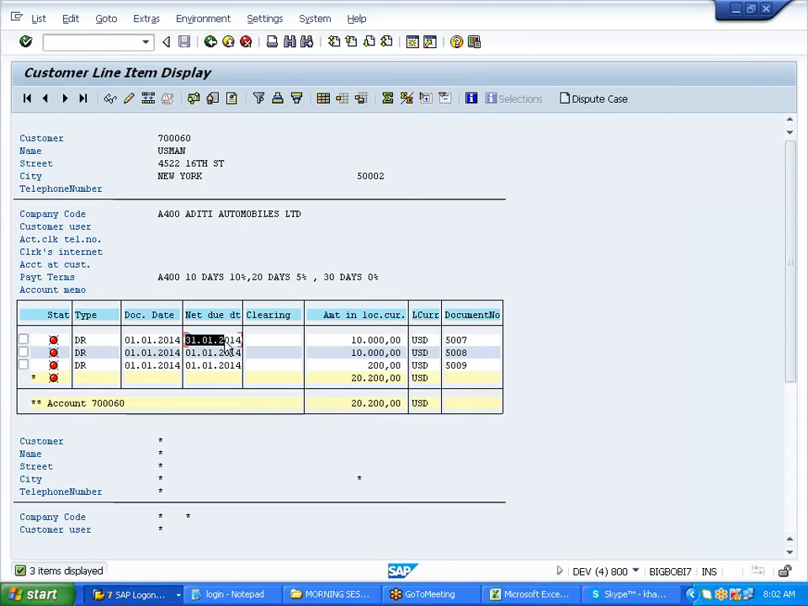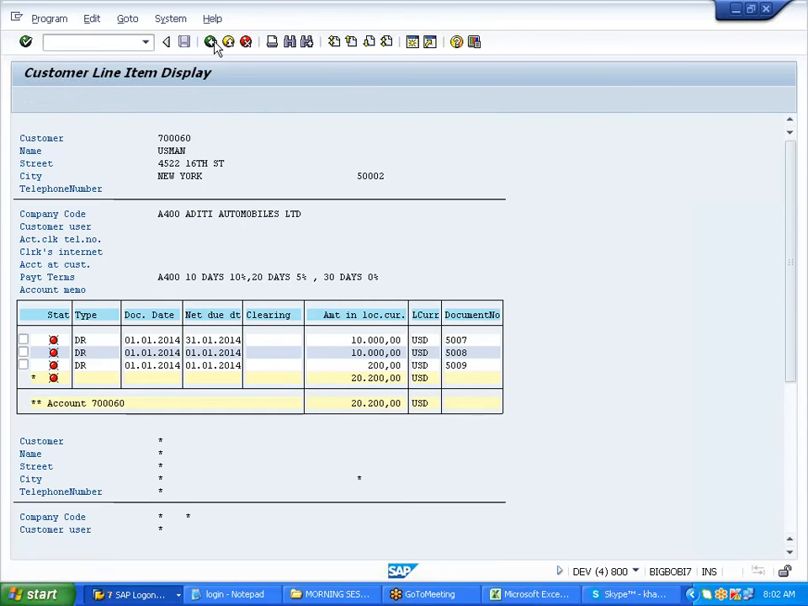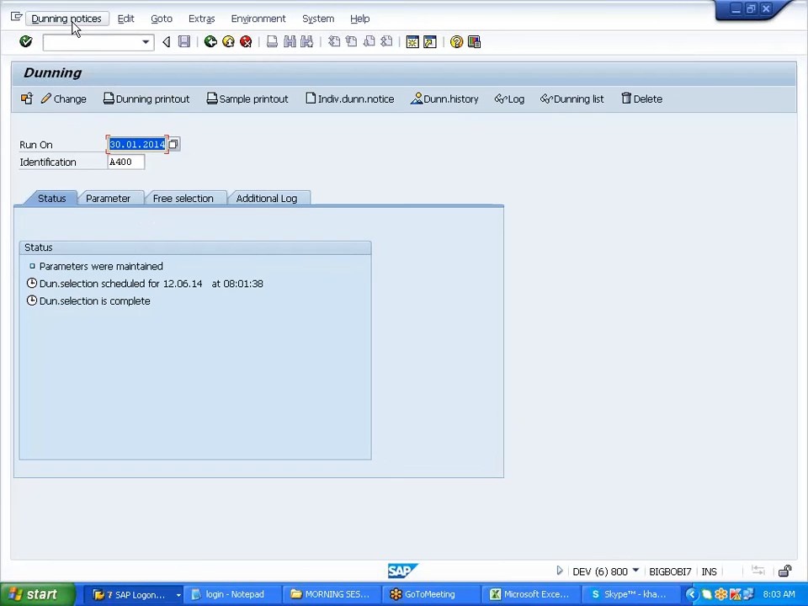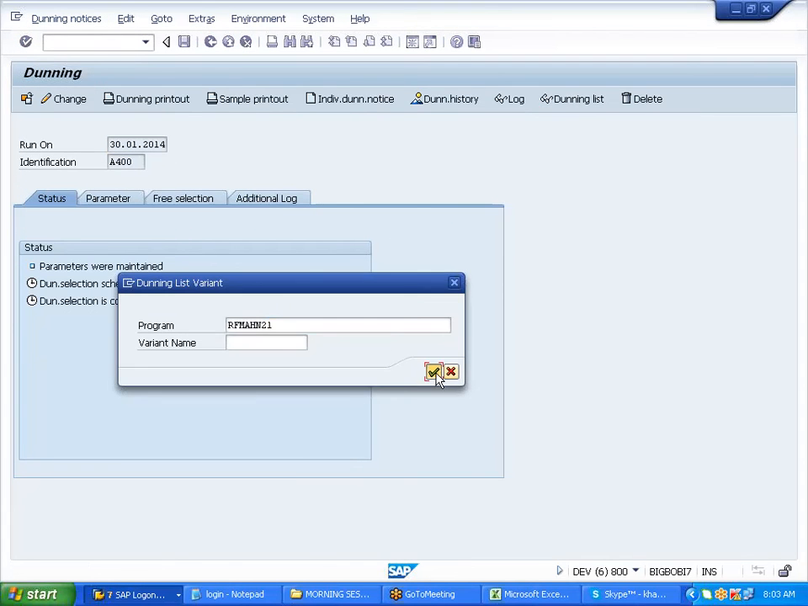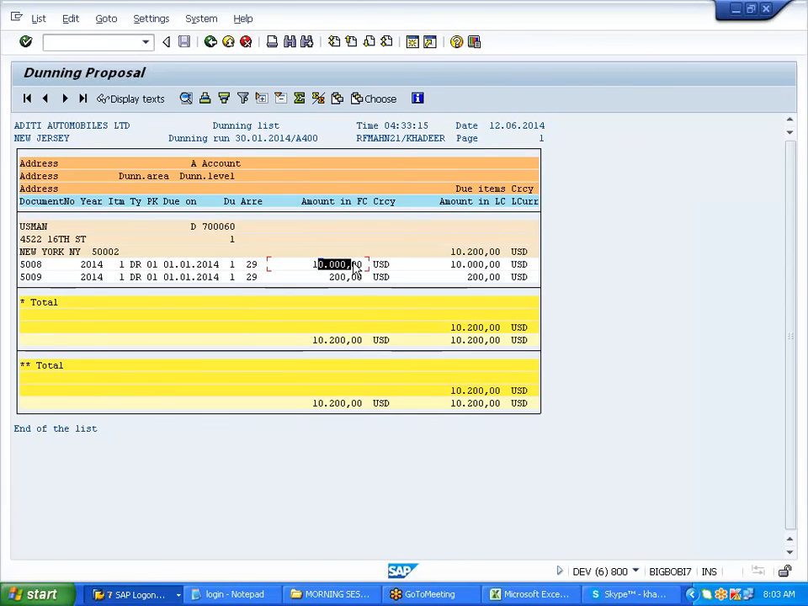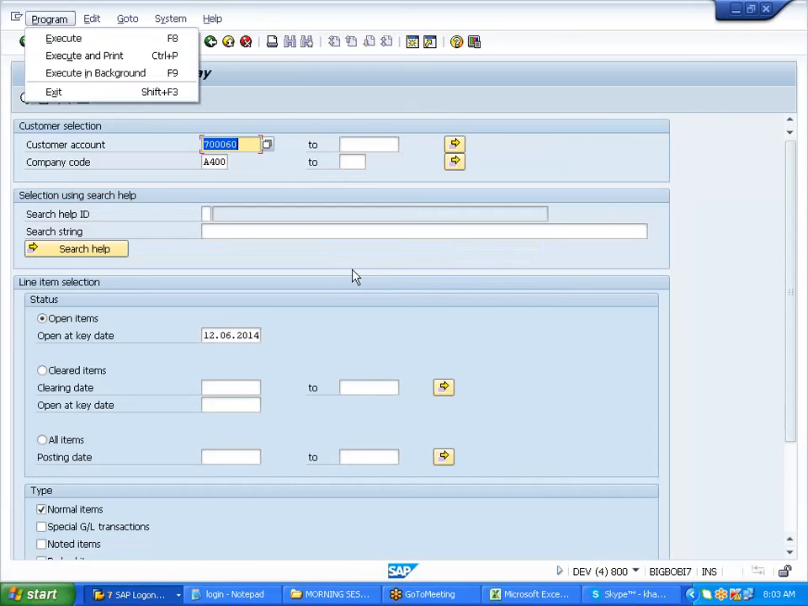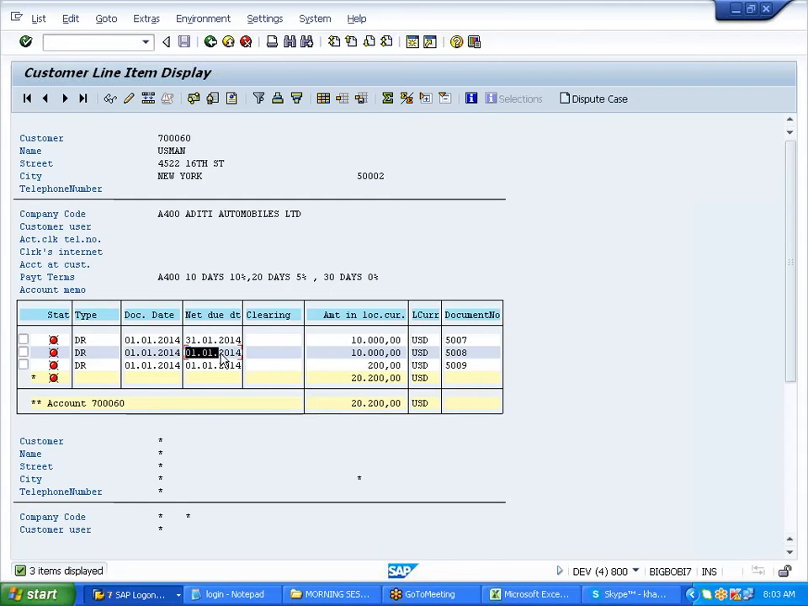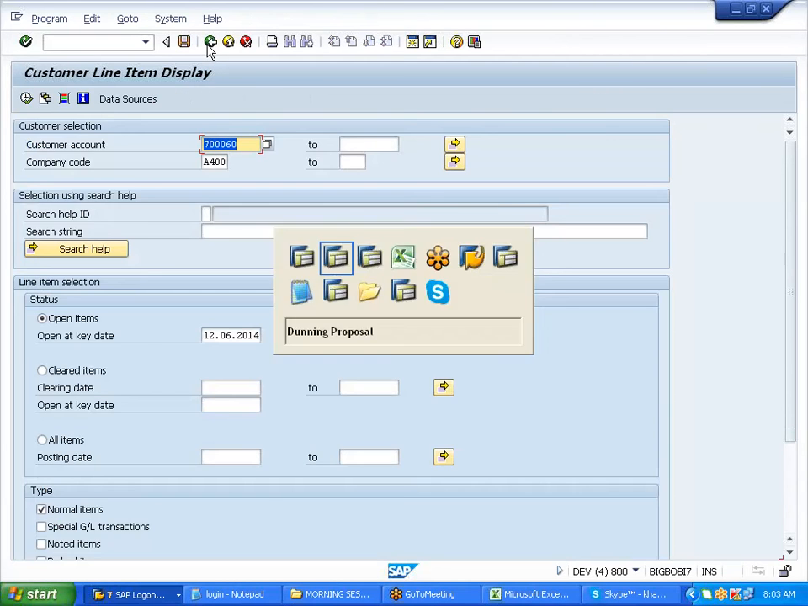This is due on 31st. So if I maintain the dunning run on 31st, let us see how it will pick. You got my point? This is clear, what I am trying to achieve. This has picked up 2 invoices, because these 2 are only due, because you're running on the 30th. These 2 invoices are due, net due date. Correct.